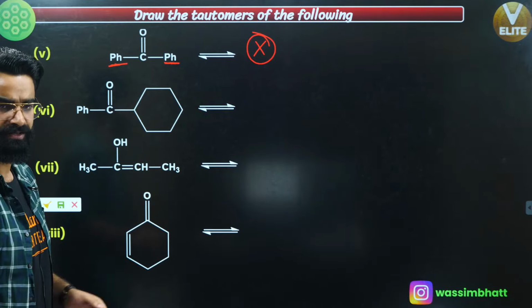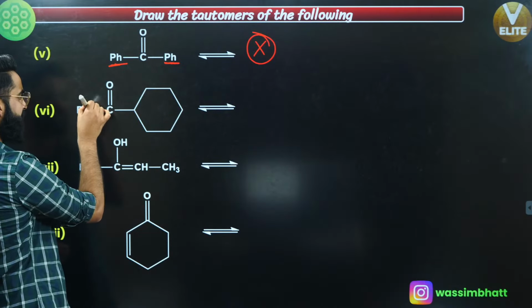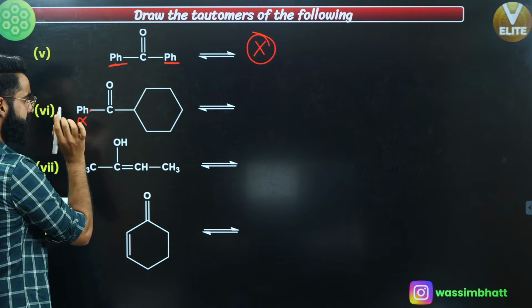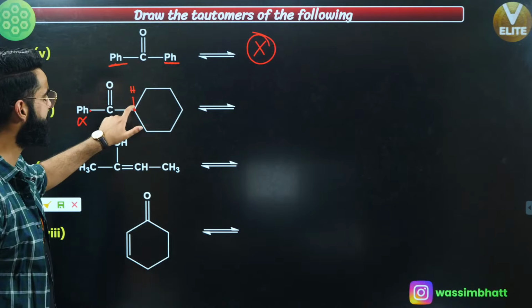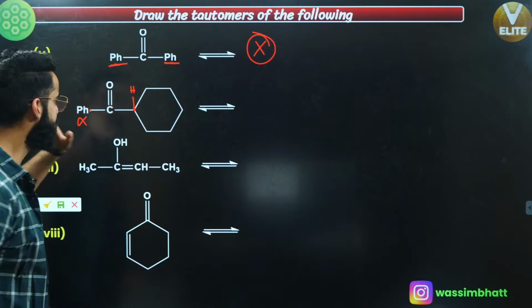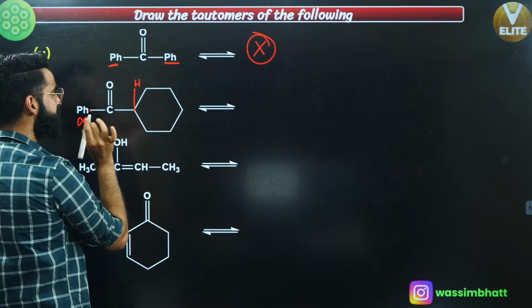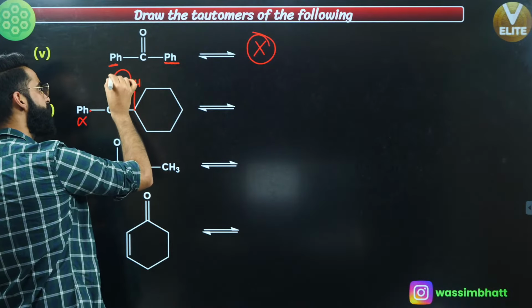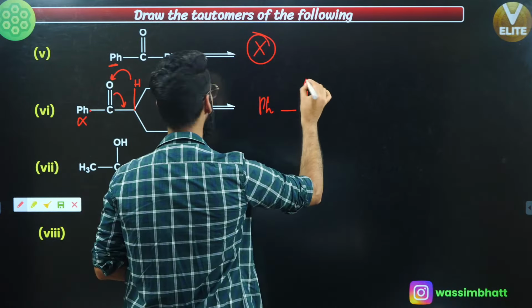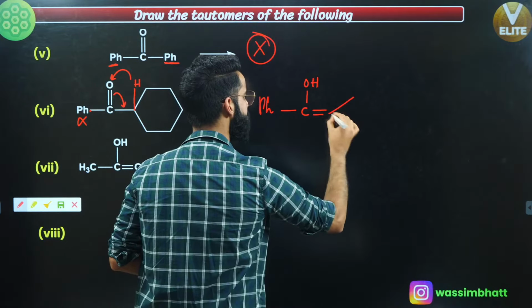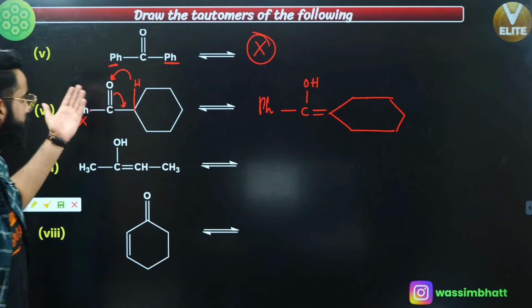Similarly, if I talk about the second case, understand. Over here you have got the phenyl ring attached. This carbon, number one of the phenyl ring, is sp2, right? So nothing to do with this. But this is sp3, and over here you have got the hydrogen. So this alpha carbon has got the alpha hydrogen, so it can show tautomerism, correct? Let's say this is your hydrogen. What you simply do is take this bond over here, take this H positive over here. What you get as the product is Ph as such, a single bond, this is O, with this O you have got H, and it's going to be a double bond with this ring over here, like this. So these are again what?